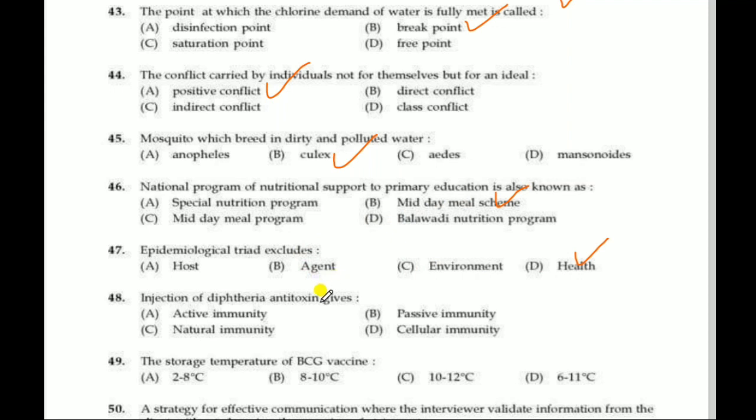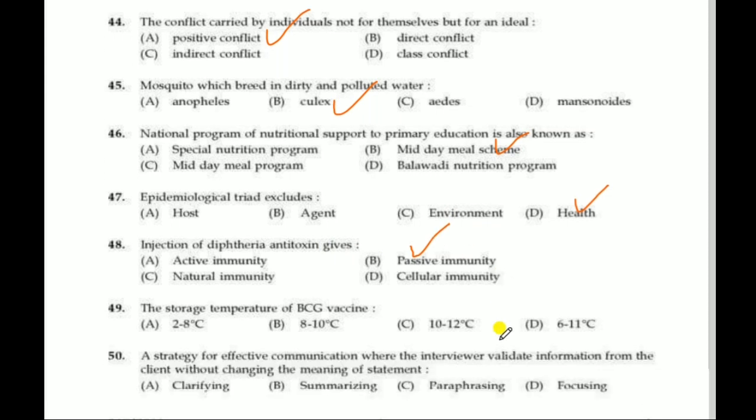Next question, injection of diphtheria antitoxin gives. Correct answer is passive immunity. Injection of diphtheria antitoxin gives passive immunity. Next question, the storage temperature of BCG vaccine. Correct answer is 2 to 8 degrees Celsius. The storage temperature of BCG vaccine is 2 to 8 degrees Celsius.